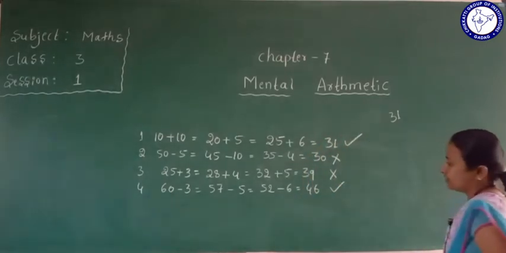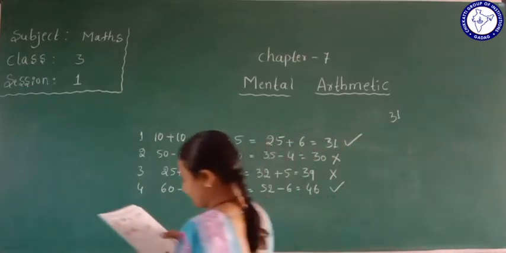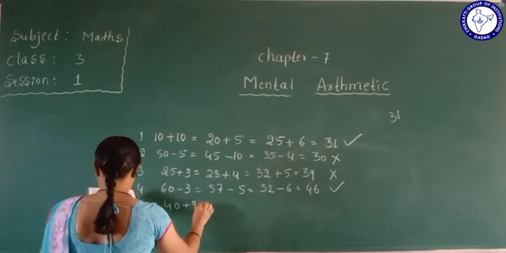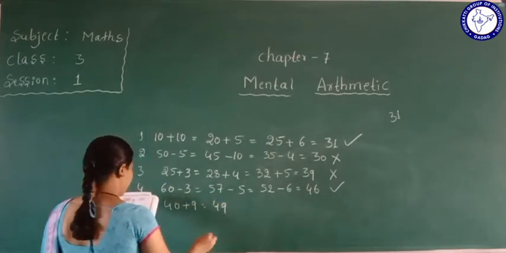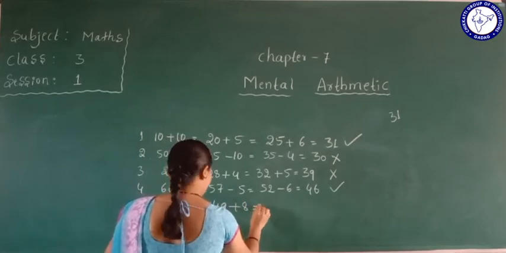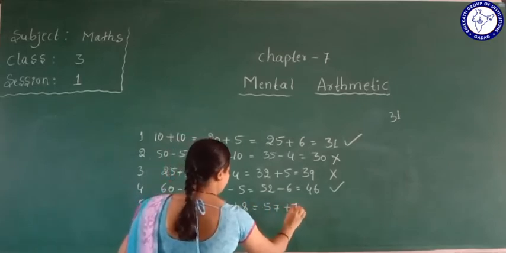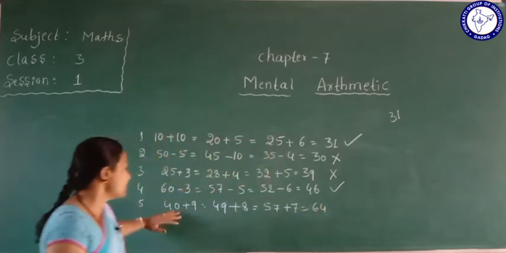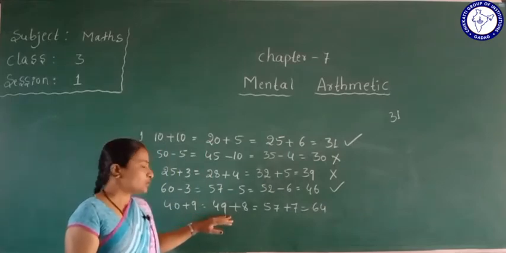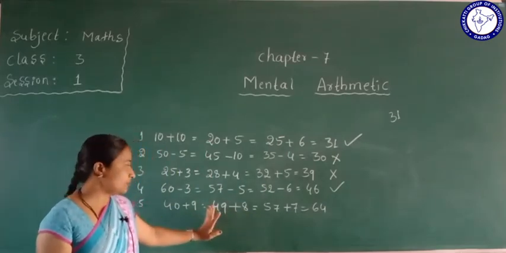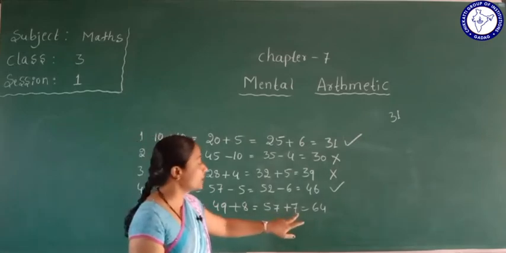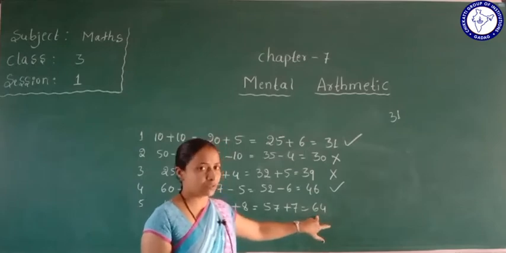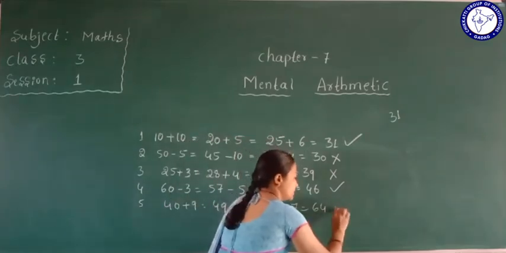Okay. Next one. That is the fifth one. 40 plus 9 equal to 49, plus 8 equal to 57, plus 7 equal to 64. Yes, see here, 40 plus 9 is 49. Add 8 to 49, we get 57. Again 7 is added to 57, we get 64. Is it correct or not? Yes, it's a correct answer.